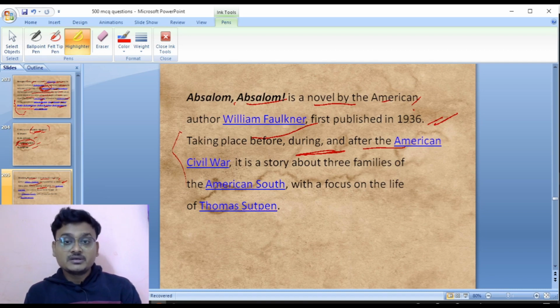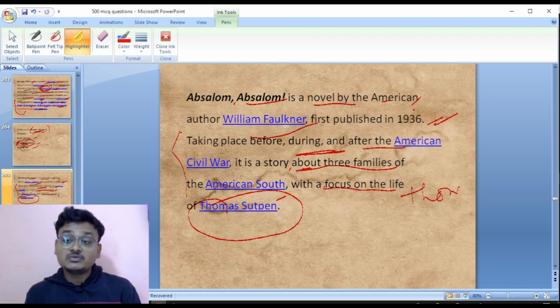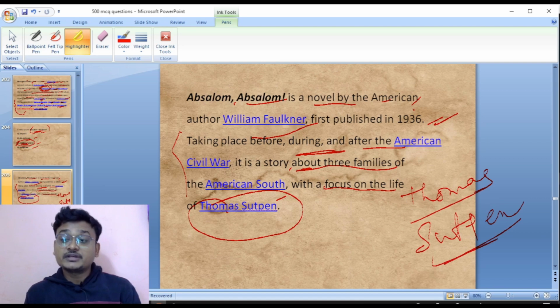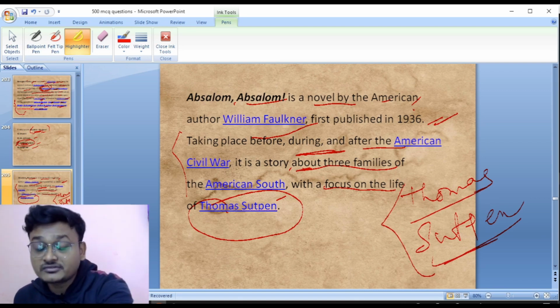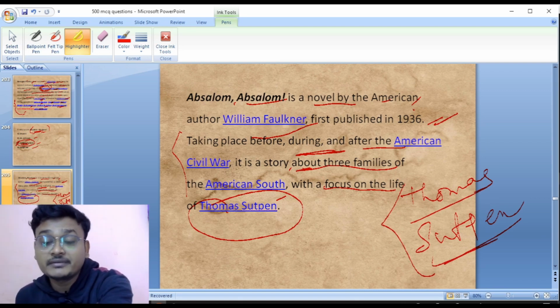It is a story about three families of the American South, with the focus on the life of Thomas Sutpen. So the protagonist was Thomas Sutpen. Okay, the next slide here.